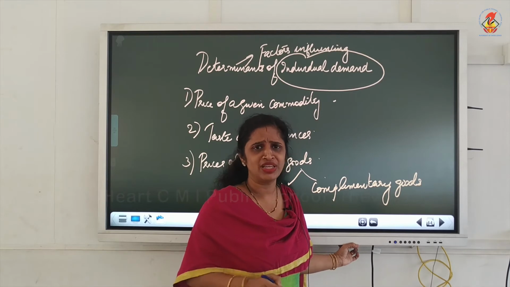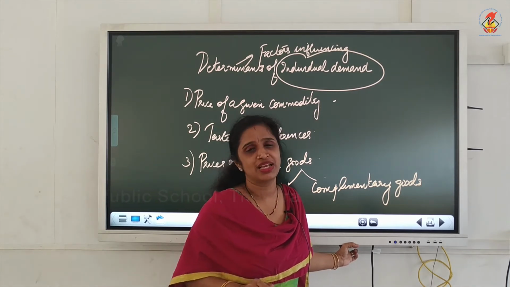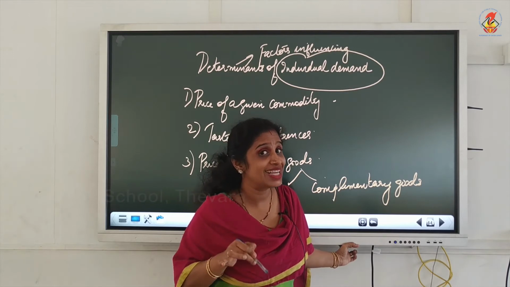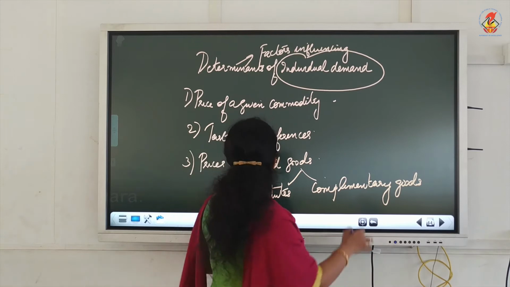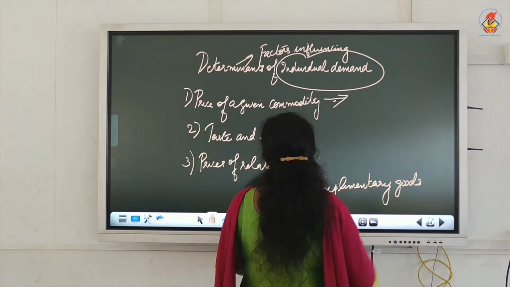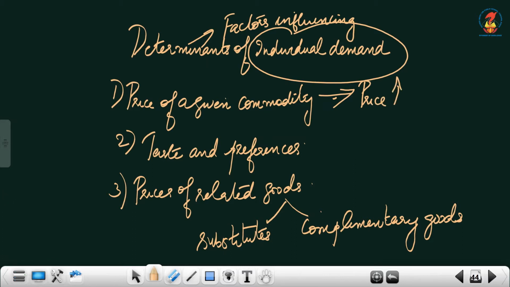But normally, if the price of a commodity is high, the demand will be less. And if the price of the commodity is less, demand will be more. So, price of a commodity is the first factor which influences the individual demand. If the price is high, demand will be less, and if the price is less, demand will be more.